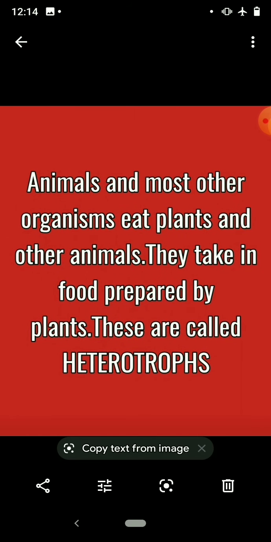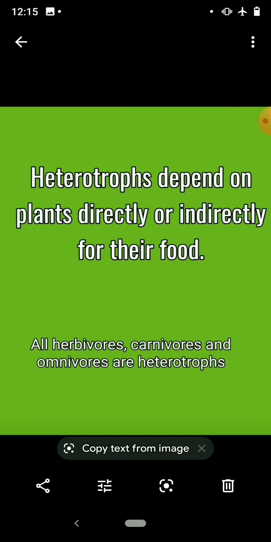What about animals? Animals and most other organisms eat plants and other animals. They take in food prepared by plants. These are called heterotrophs. So we are heterotrophs. We eat plants and other animals. Those other animals in turn again eat plant products itself. So we can say all animals take in food prepared by plants. So they are called heterotrophs. So heterotrophs depend on plants directly or indirectly for their food.